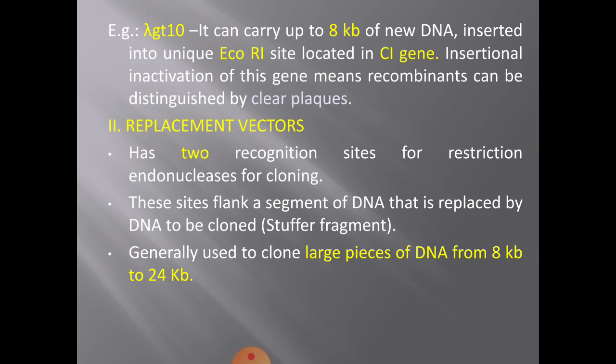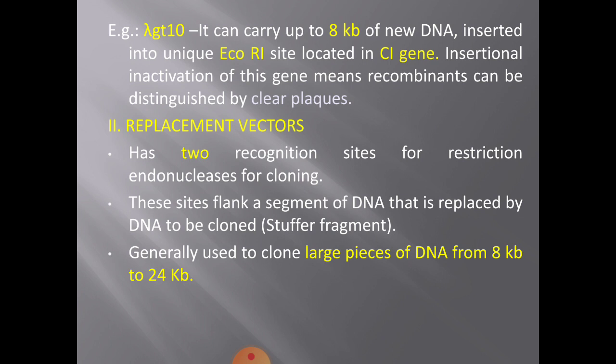So, what is done in lambda GT10? You will take the linear DNA molecule, you will identify the non-essential region. In that, the cI region at position 857, which contains the target site for EcoR1, there a cut is made, digestion is brought about with the restriction enzyme EcoR1, and then in that place you will insert the DNA of your choice.